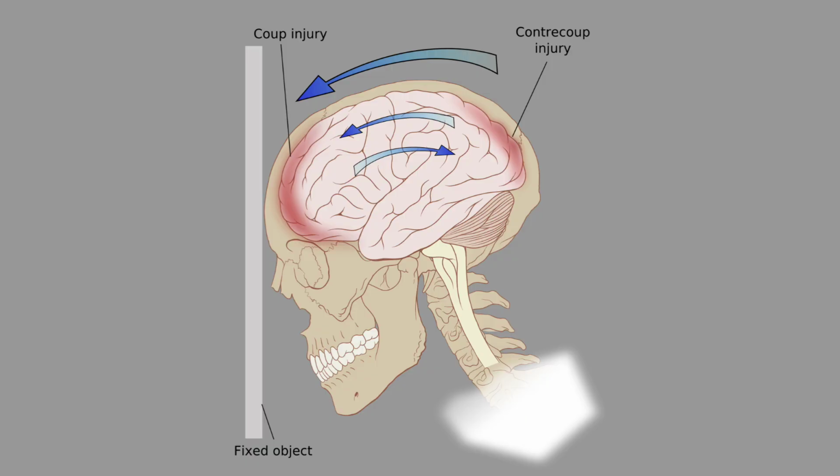Coup and contrecoup injury: the coup injury occurs under the site of impact with an object, and the contrecoup injury occurs on the opposite side. For example, if you are struck on the forehead, the damage occurs under the forehead. The contrecoup means the damage occurs on the opposite side.